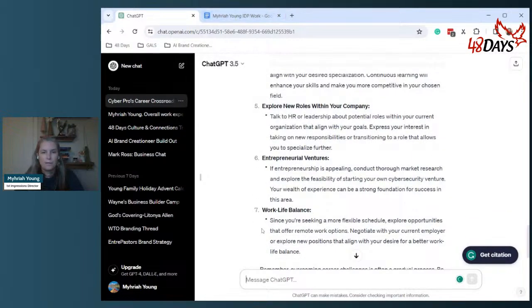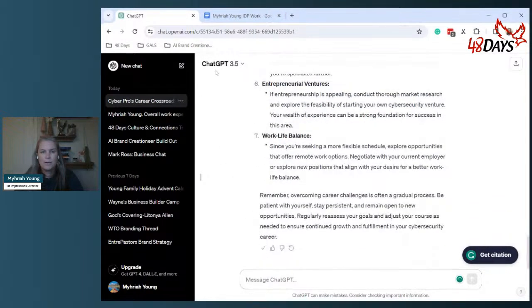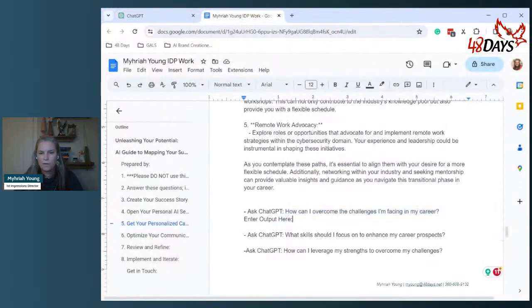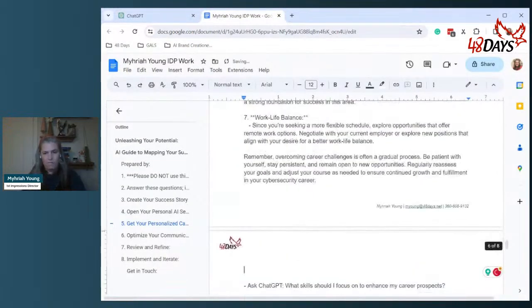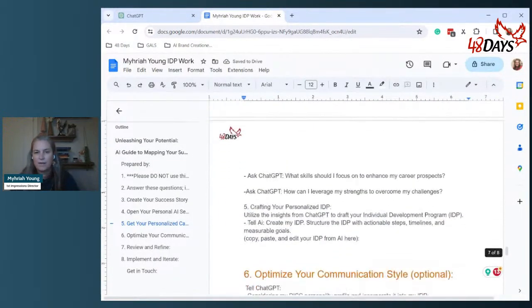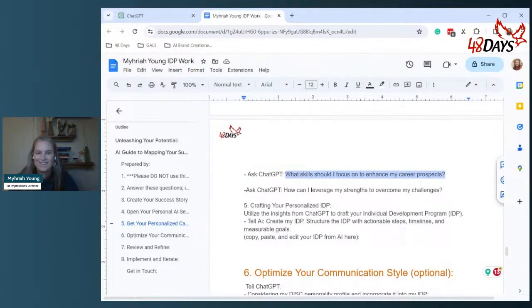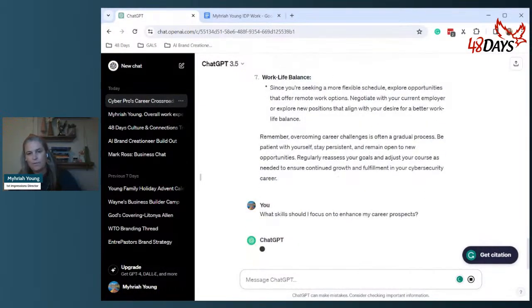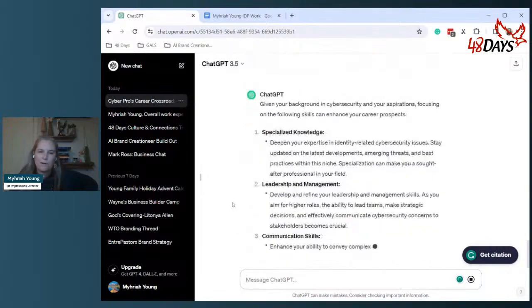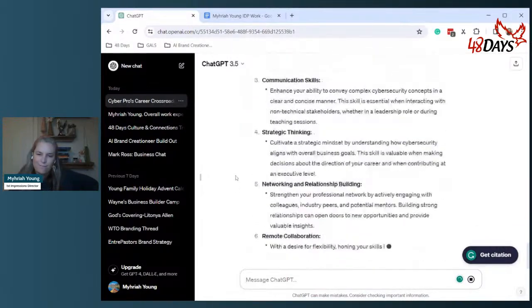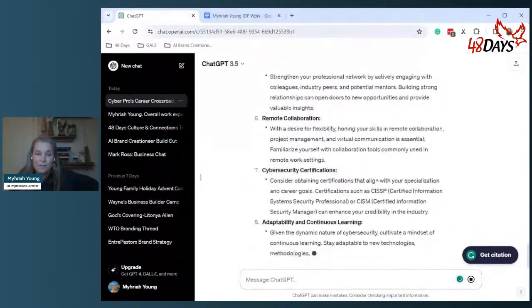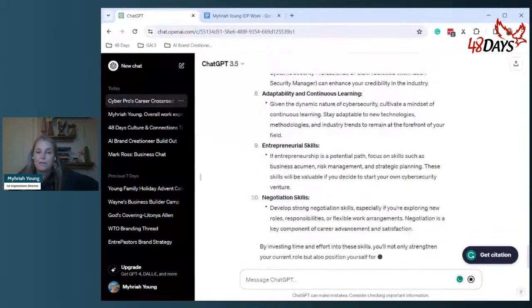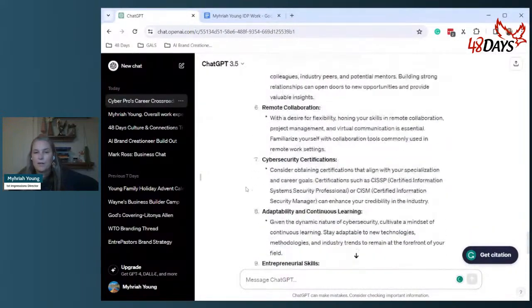Okay, great. Let's go ahead and grab that little clipboard again. We're going to go into our document. Boom. There we go. This is great. All right. What skills should I focus on to enhance my career? I like this. This is great. So we're going to just Control V, boom, or Command, depending on what you have for a computer. I've used both Mac and PC. I like them both, but they're different. Each one is different. There you go.